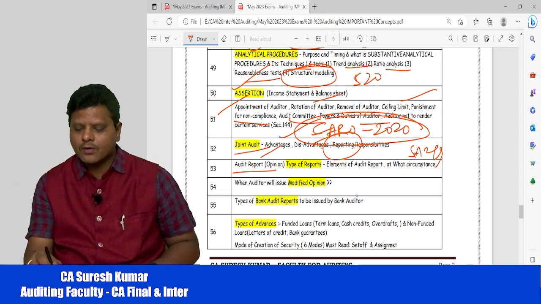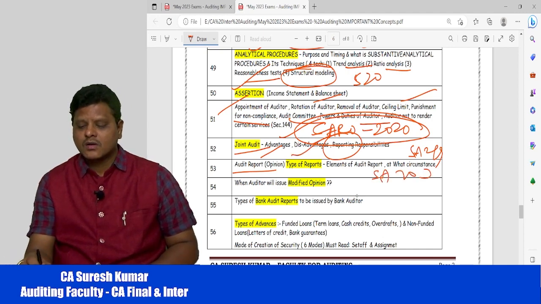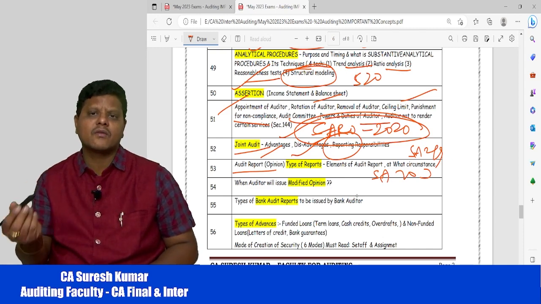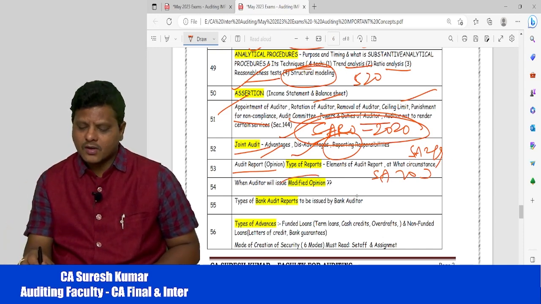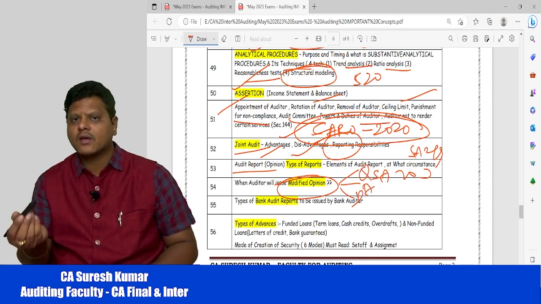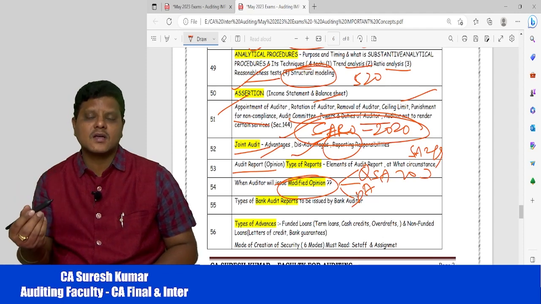Then audit report, my dear friends, the last SA 700 series of standards. Now types of reports. We have different types of reports. We have modified report, we have unmodified report. In case of modified report, again we have three types of opinions: qualified, adverse and disclaimer. When I have to give which report, and in what circumstances.